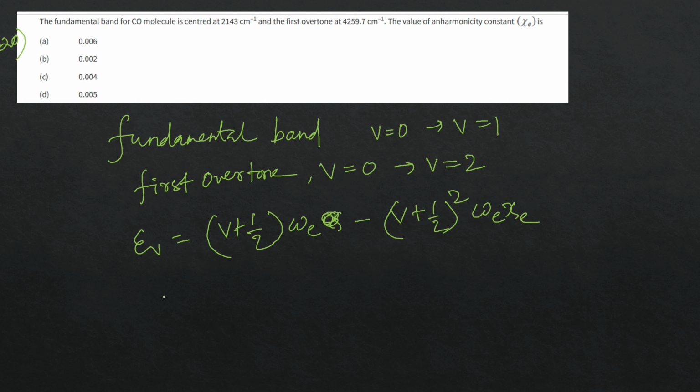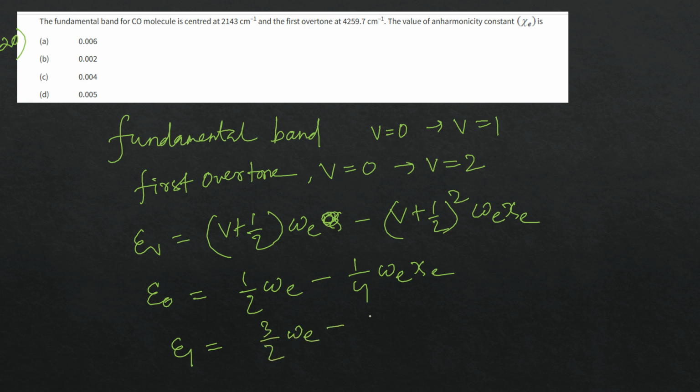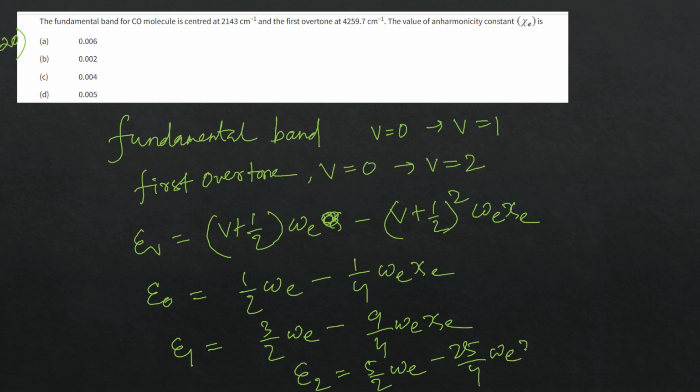So for V equal to 0, E0 is half omega_E minus 1 by 4 omega_E chi_E. E1 would be 3 by 2 omega_E minus 9 by 4 omega_E chi_E. And E2 will be 5 by 2 omega_E minus 25 by 4 omega_E chi_E.